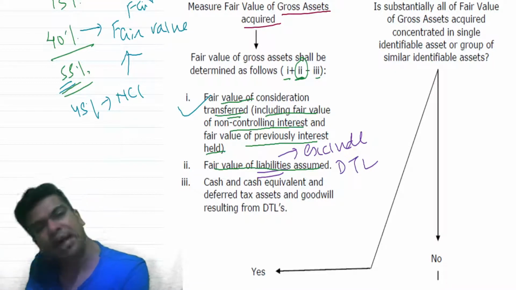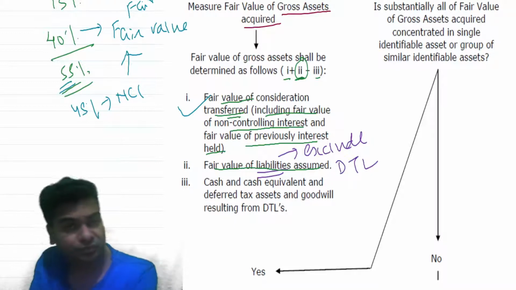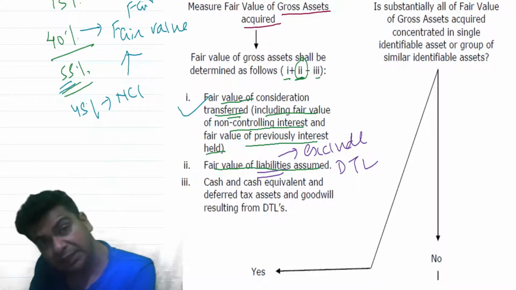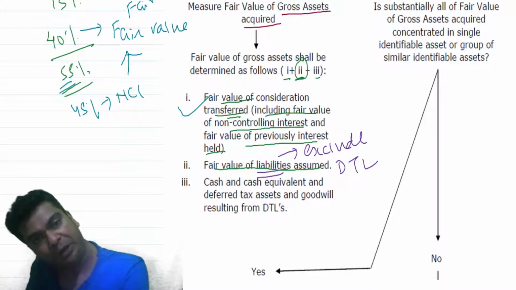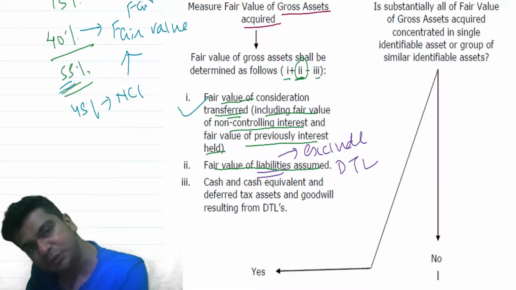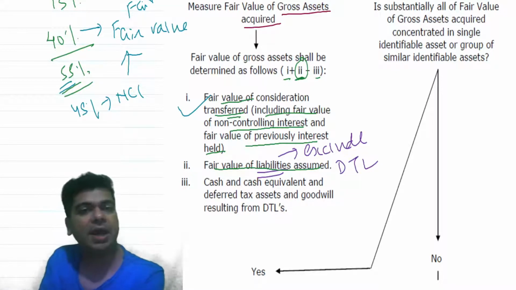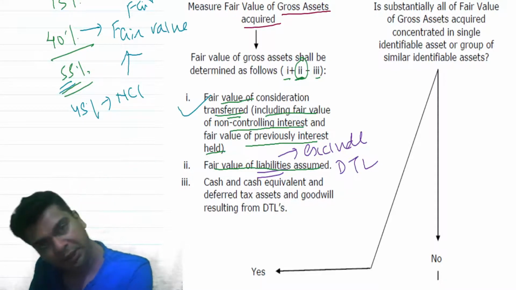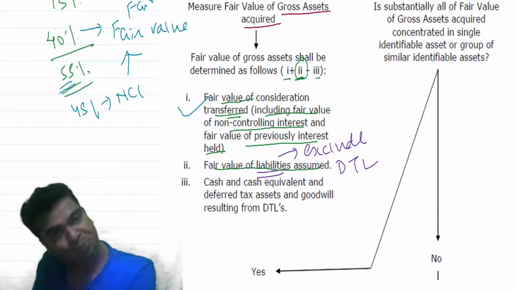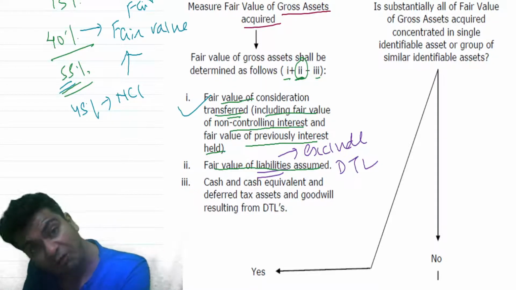So deferred tax liability is actually a working which will keep on occurring, and that is the reason we are supposed to ignore it. So when we say fair value of the liabilities assumed, we will consider all the liabilities assumed other than deferred tax liability. Deferred tax liability will be recomputed considering the revised fair values of the assets and the liabilities that are acquired.